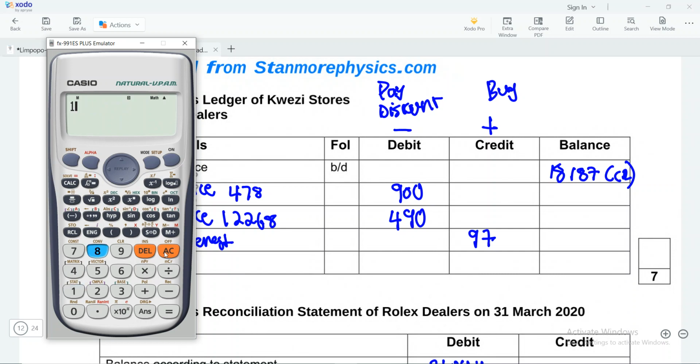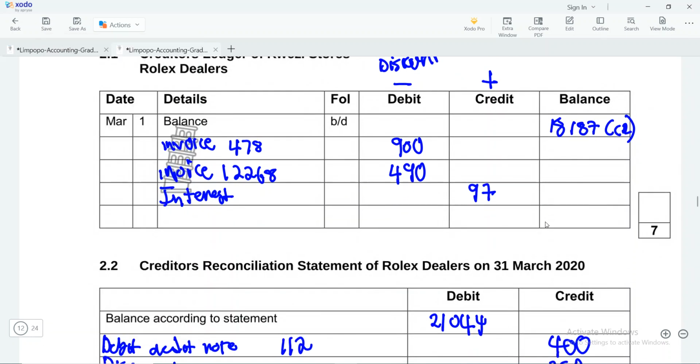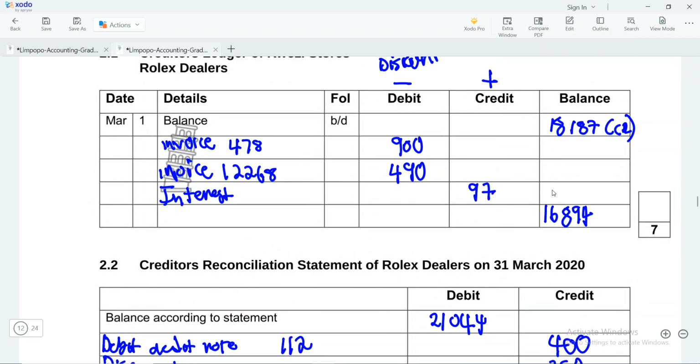So we have 18,187, minus 900, and then minus 490, and then plus 97. It is giving us 16,894, right? So the balance will be 16,894.